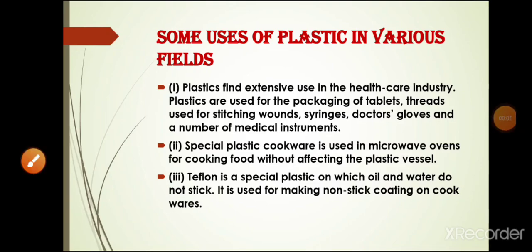These are special plastic cookware used in microwave ovens for cooking food. In a microwave oven, the heat cooks the food but does not affect the plastic vessels. Now students, there is a special plastic called Teflon, on which oil and water do not stick. So it is used for non-stick coating on cookware.